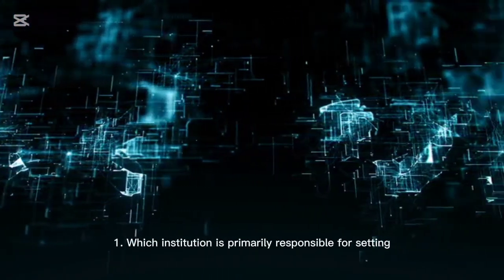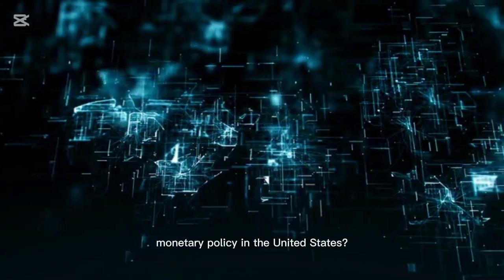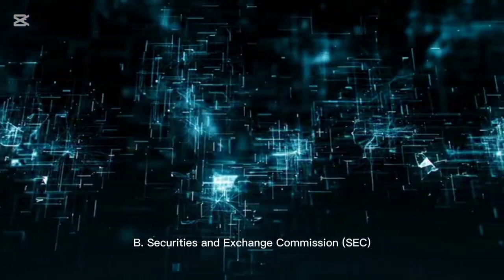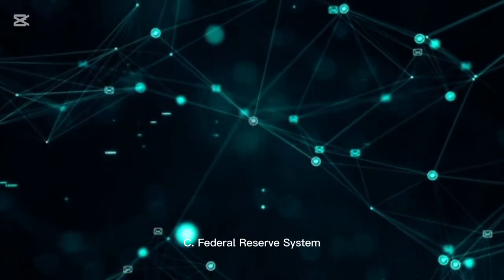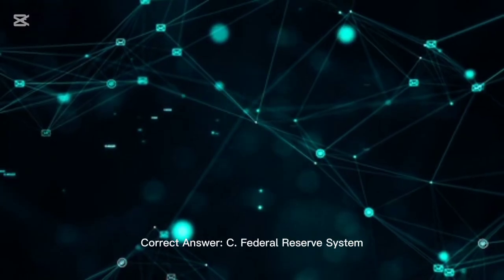1. Which institution is primarily responsible for setting monetary policy in the United States? A. U.S. Department of the Treasury. B. Securities and Exchange Commission (SEC). C. Federal Reserve System. D. International Monetary Fund (IMF). Correct answer: C.